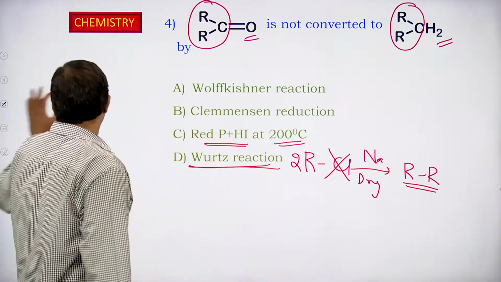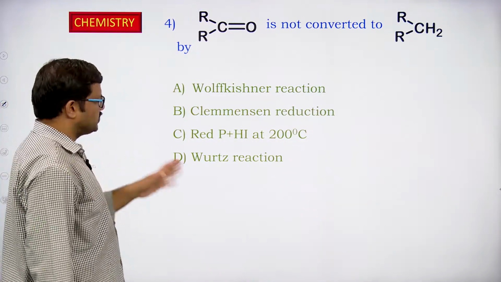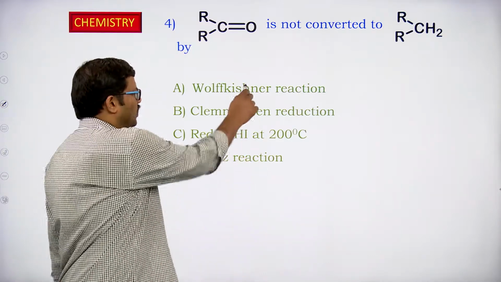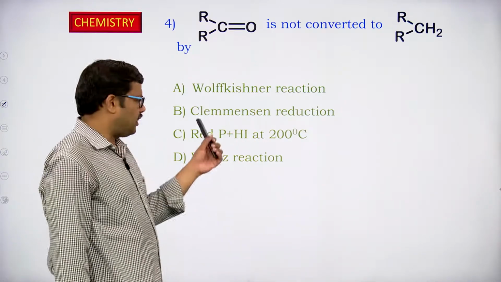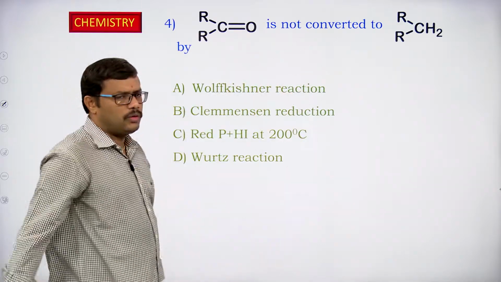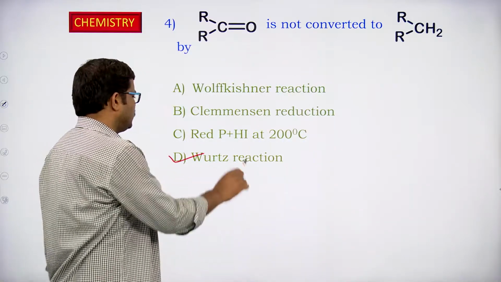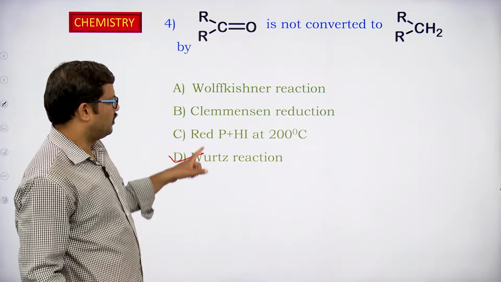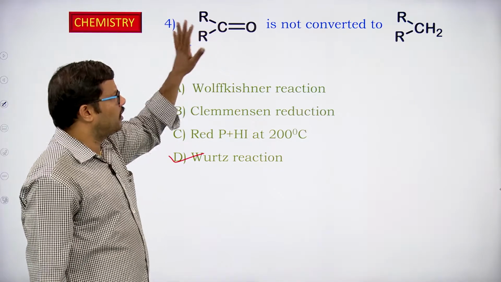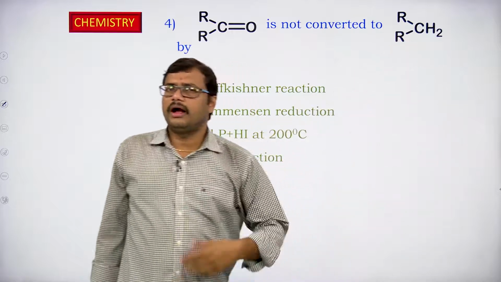So when you observe all the given options, the Wurtz reaction employs only alkyl halide, but of course the Wolff-Kishner, the Clemmensen, or red phosphorus along with hydrogen iodide will lead to the conversion of keto into the corresponding alkane. Under the Wurtz reaction, we are not going to convert the carbonyl compound into the corresponding alkane.